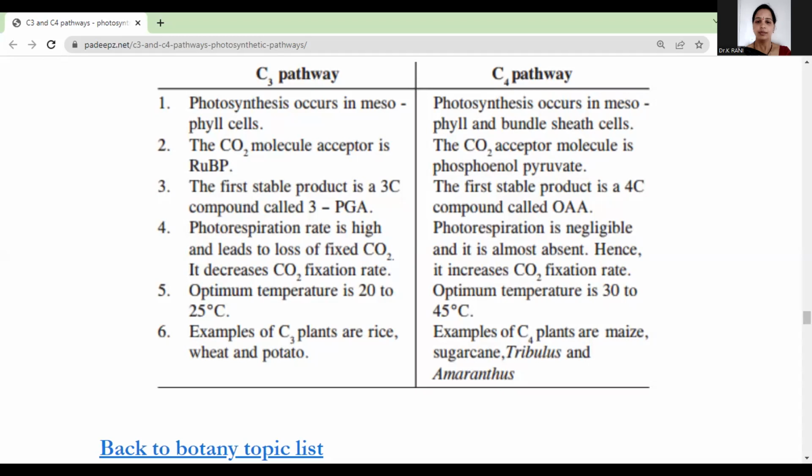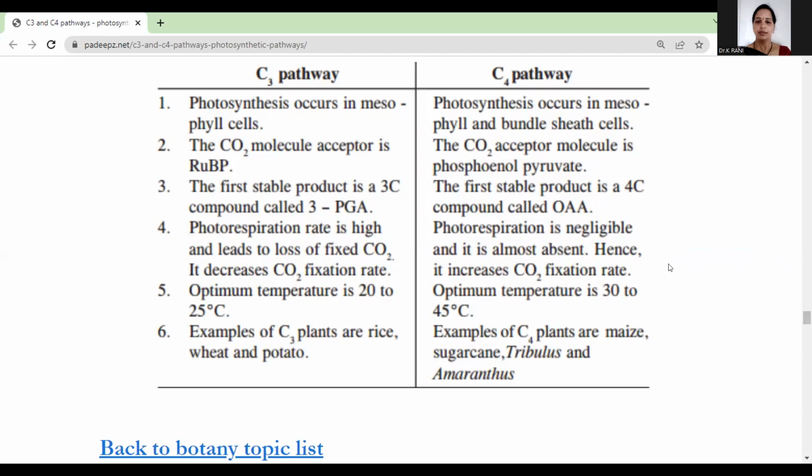The first stable product in the C3 cycle is a 3-carbon compound called phosphoglyceric acid, PGA. That's why this cycle is also known as the C3 pathway. Likewise in the C4 cycle, the first stable product is a 4-carbon compound, oxaloacetic acid. So C3 cycle has a 3-carbon compound, C4 cycle has a 4-carbon compound, oxaloacetic acid.